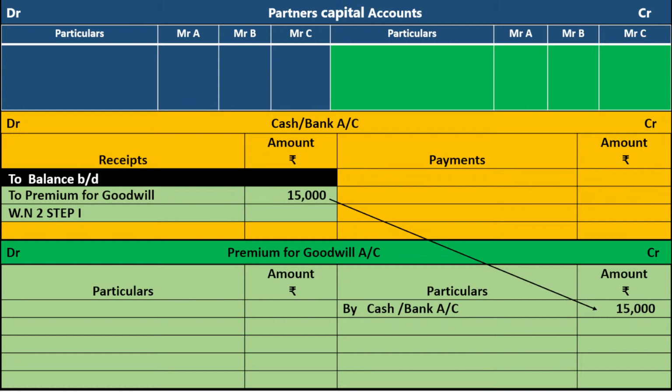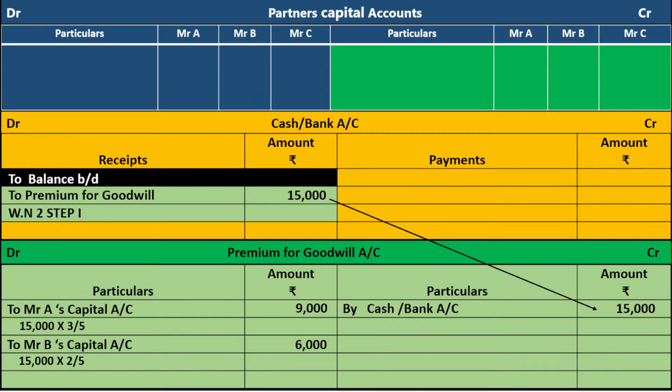Second step. Premium for goodwill account debit to Mr. A's capital account. It is 15,000 into 3 by 5. 15,000 is Mr. C's share of goodwill. 3:2 is the sacrifice ratio, so Mr. A's share is 3 by 5. It is 9,000. To Mr. B's capital account, 15,000 into 2 by 5.